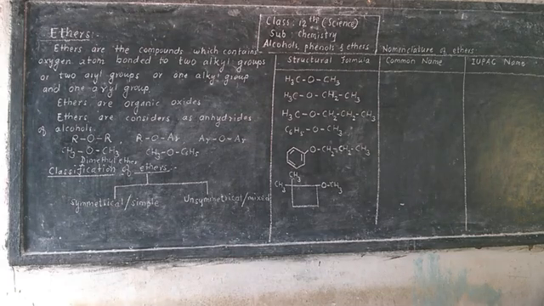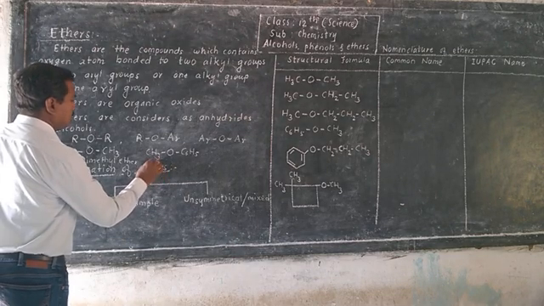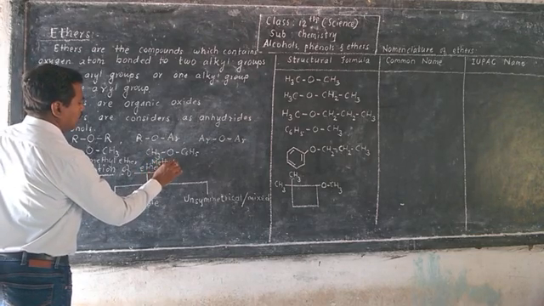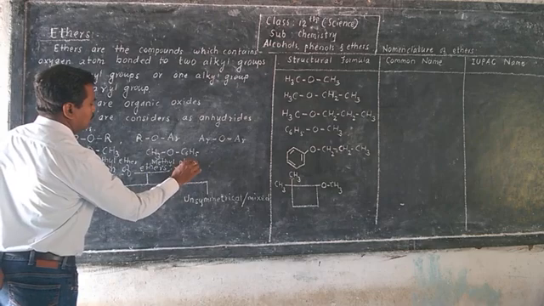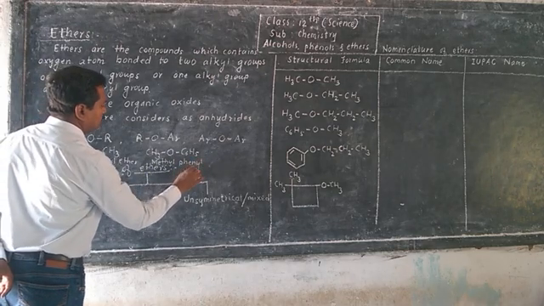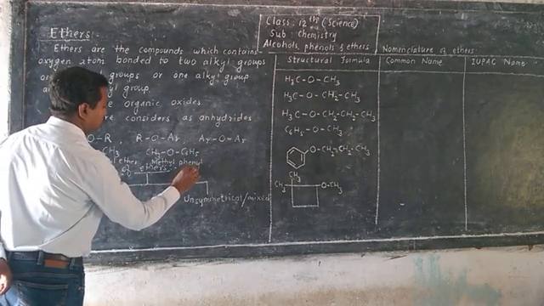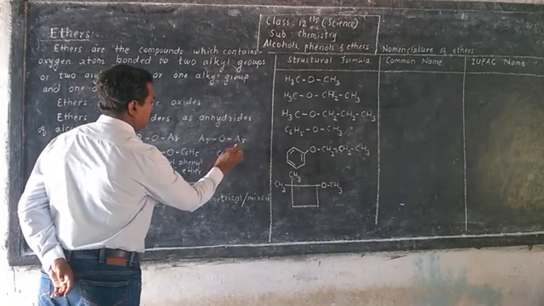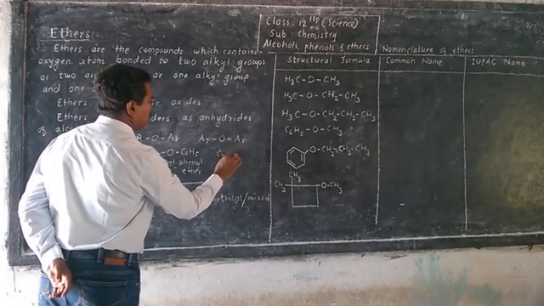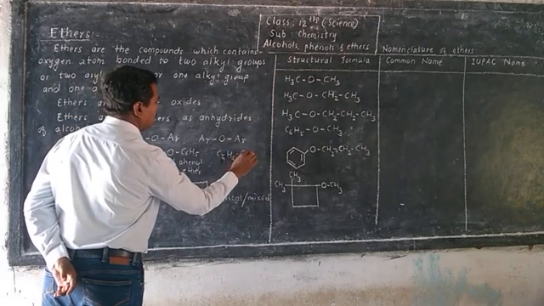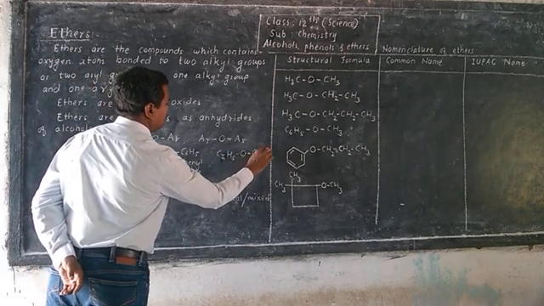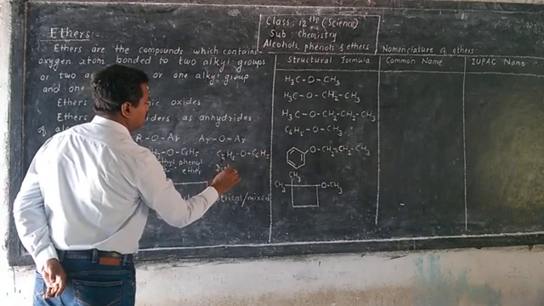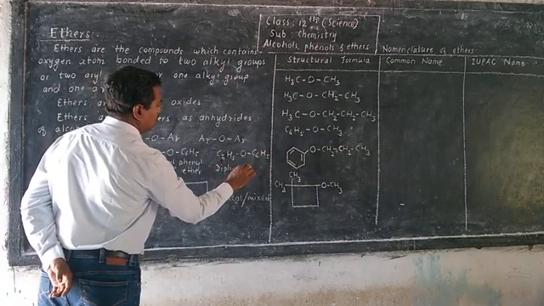So it is methyl phenyl ether. Then here take both phenyl groups. So this is diphenyl ether.